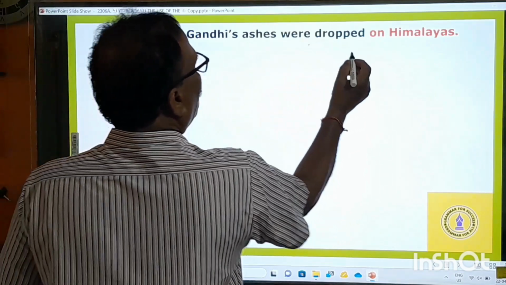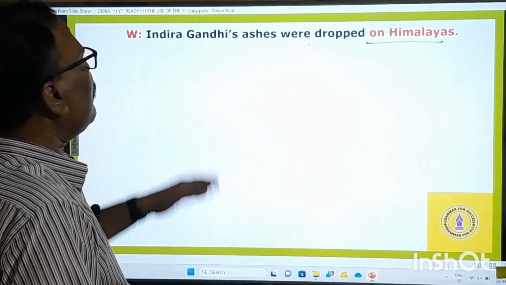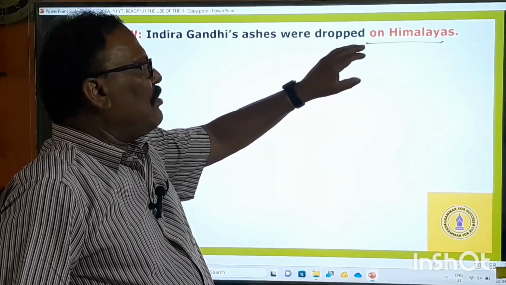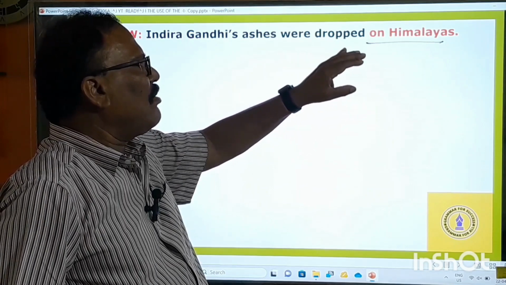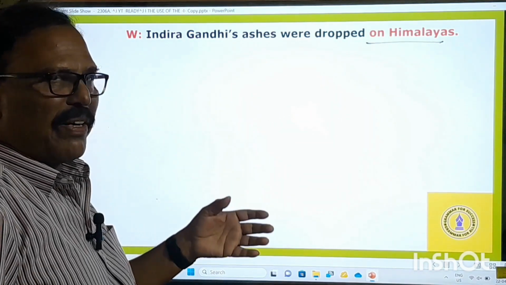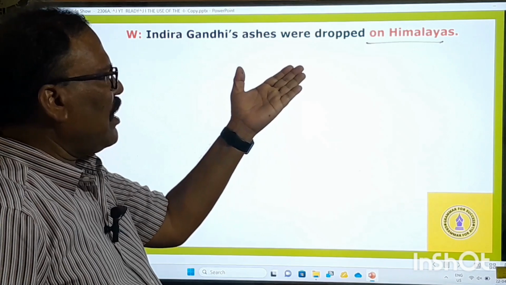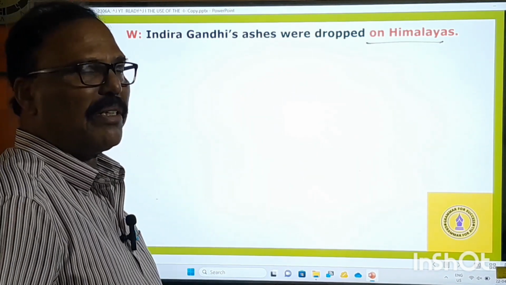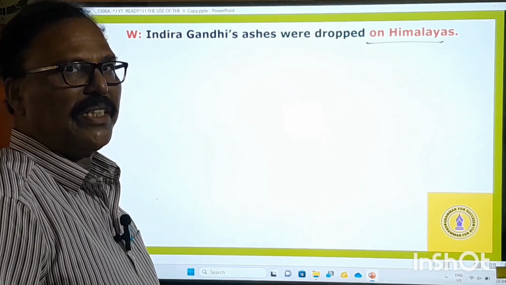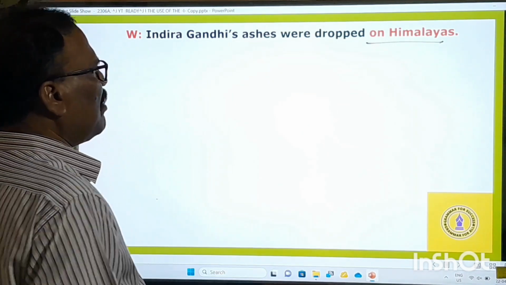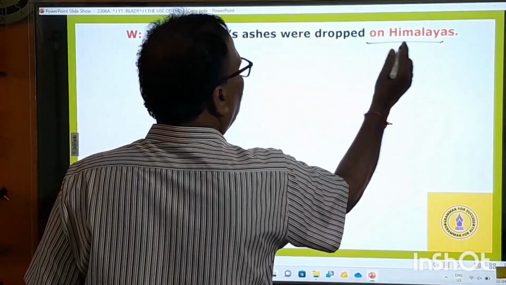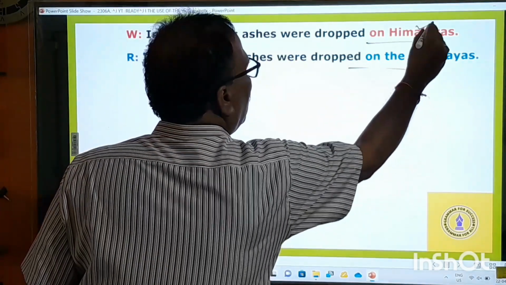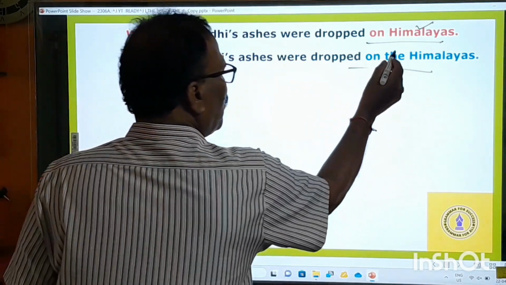Indira Gandhi's ashes were dropped on Himalayas. You might think this sentence is right. Of course, I have written the mistake in red color so that you may be able to identify it. Otherwise, you may not. In the examination, most students find it difficult to identify the mistake. Here, it should be on the Himalayas, because the Himalayas is a mountain range. Before that, we must use the definite article.